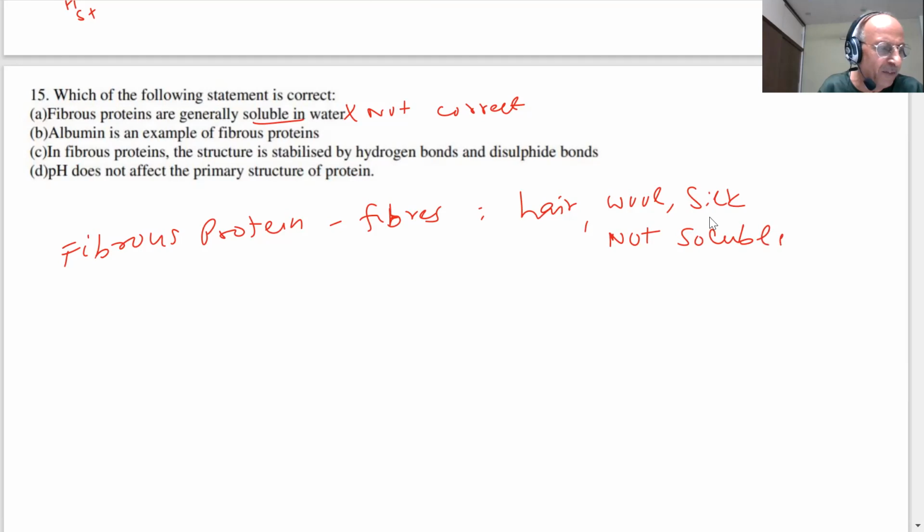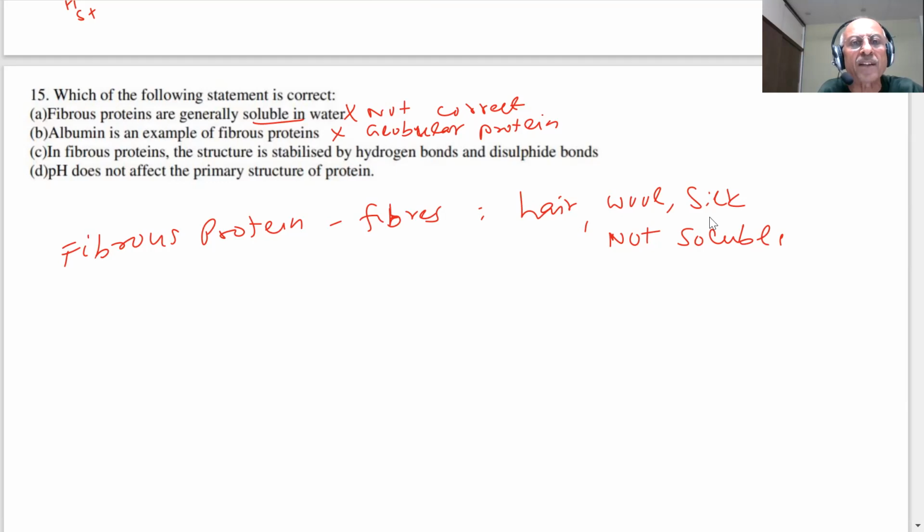Albumin is an example of fibrous protein. No, it is not. They are globular proteins. You know what are globular proteins? You have seen what happens to them. Polypeptide chains coil around in the spherical form. In fibrous protein, structure is stabilized by hydrogen and disulfide bonds. Fibrous proteins have hydrogen and sulfide bonds in them also, but are they stabilizing?